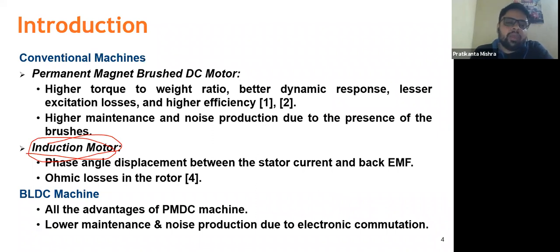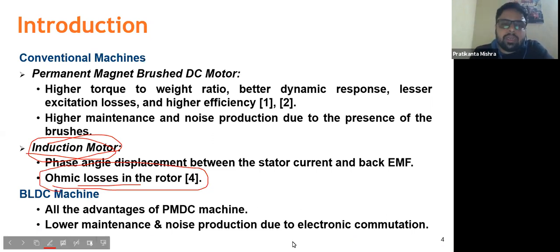The ohmic losses are also there because of the windings. This motor is very rugged in nature, but the problem is the losses we face. Based on the efficiency, the expected output cannot be achieved for the power that we are supplying.